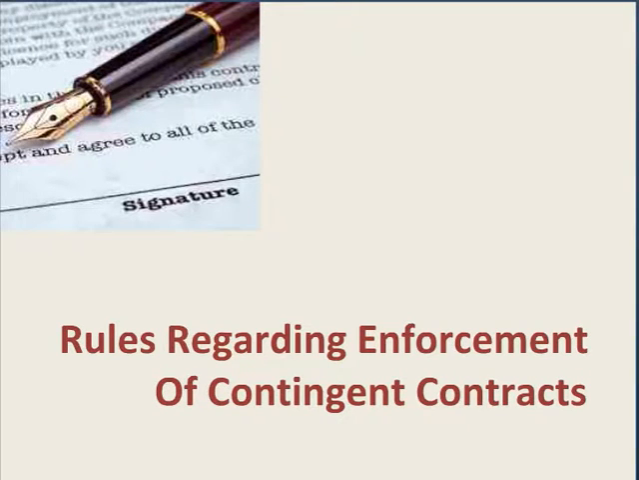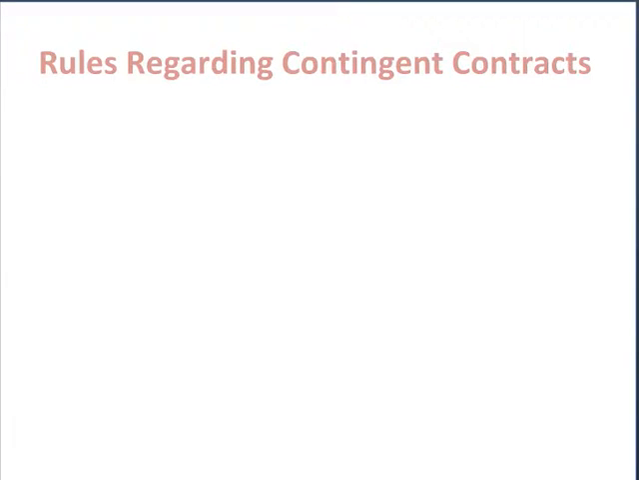After discussing the meaning of the contingent contract and its essential elements, now let's discuss what are the legal rules regarding enforcement of a contingent contract. Section 32 to 36 of the Contract Act gives us 5 different rules regarding contingent contracts.